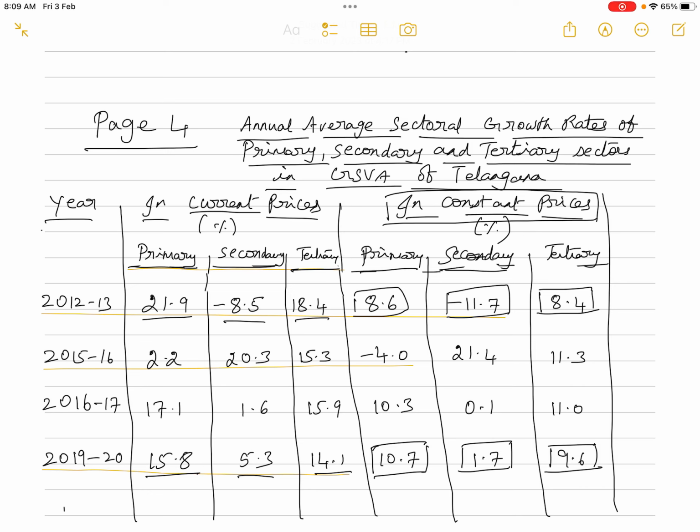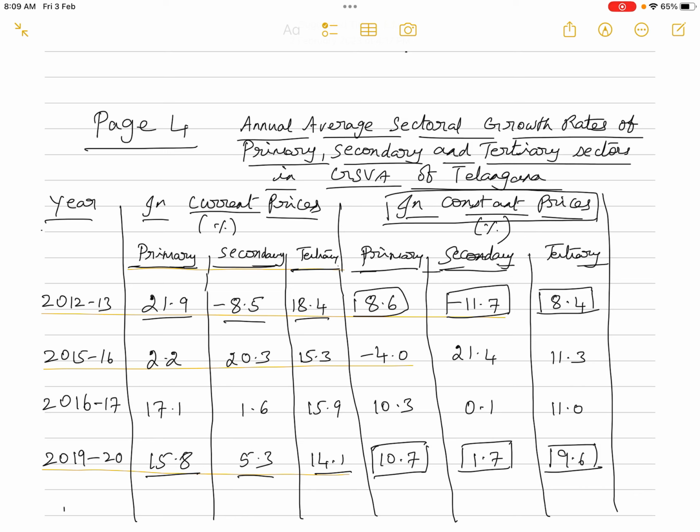Since at constant prices we are taking the base year prices, the price level will remain constant. We will know exactly whether the output has increased or decreased. According to constant prices, in 2012-13 the growth rate of the primary sector happens to be 8.6%.